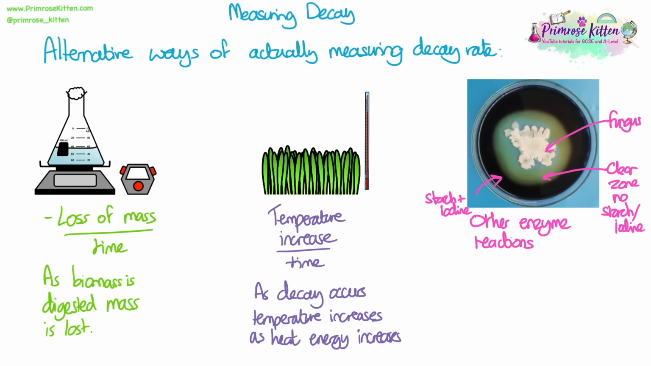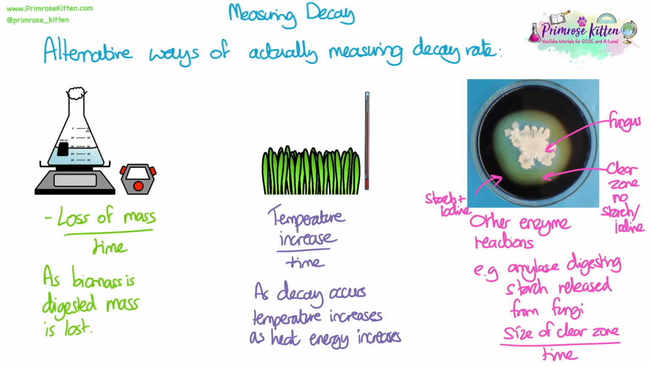You can measure the rate of other enzyme reactions. So for example, here we have a fungus, which is growing on some agar gel that contains starch and iodine. So the iodine is turned black where there is starch present, and you'll see there's a clear zone around the fungus where there is no starch and therefore no iodine, because the fungus is secreting enzymes such as amylase to digest the starch. In terms of measurement, here you could measure the clear zone around the fungus and divide that by time for different conditions.